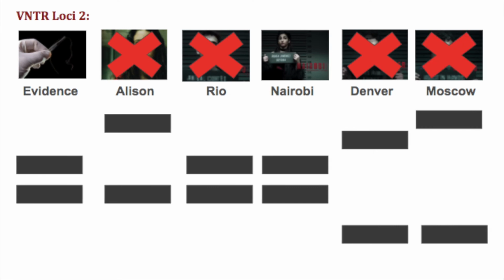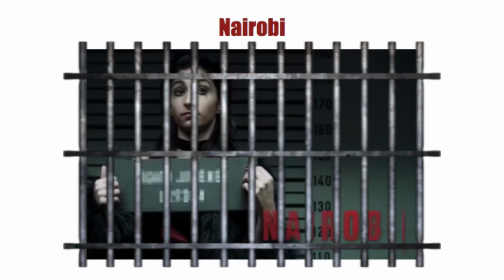Now that we have narrowed it down to 1 suspect, we can safely assume that it was Nairobi who set off the bomb that killed Alison Parker. Sorry Nairobi, the DNA shows that it was your hair on the bomb. Now let's take a look and see how Moscow and Denver are feeling now that they aren't guilty.